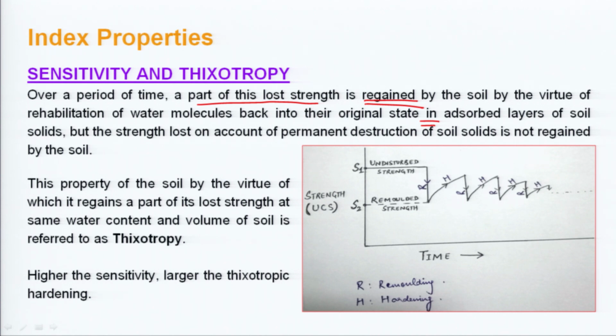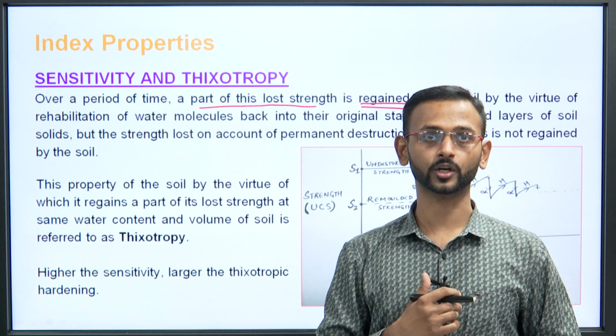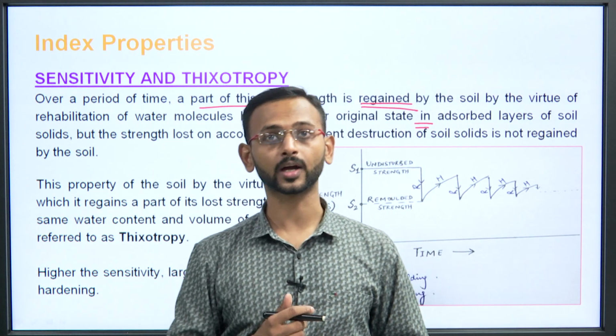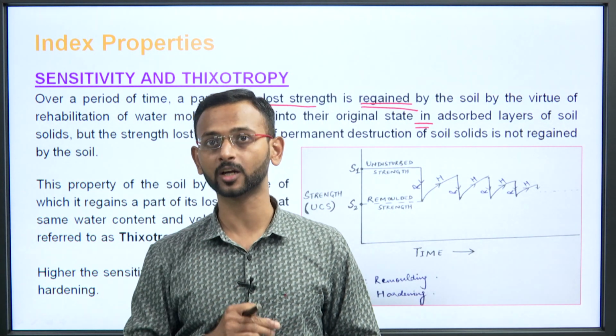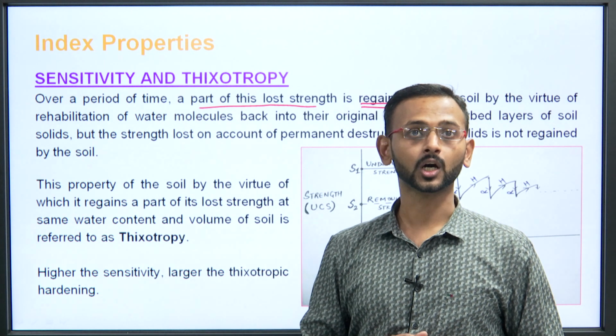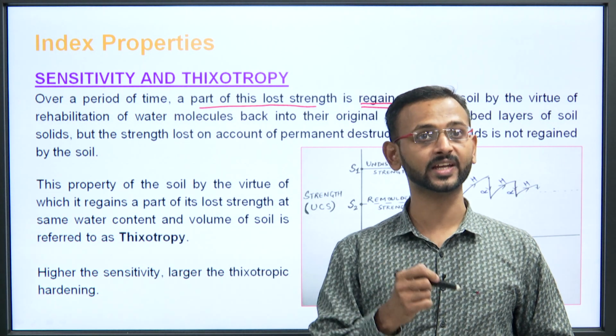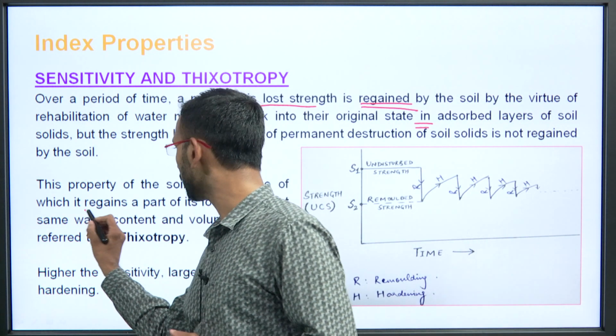That is permanent destruction and the coming back of the water molecules in the adsorbed layer of soil solids. But the strength lost on account of permanent destruction is not regained by the soil. The property of the soil by virtue of which it regains strength is what we are talking about.